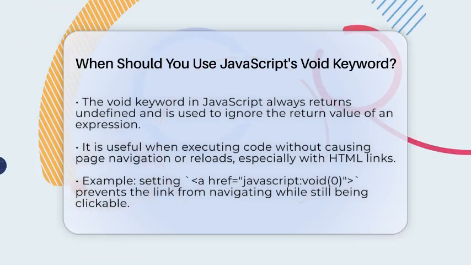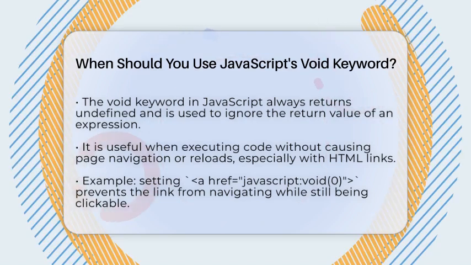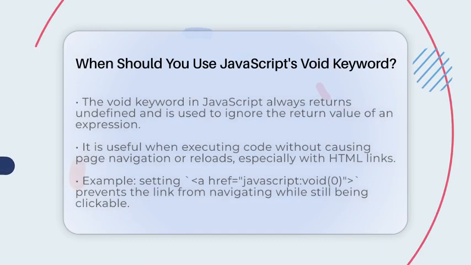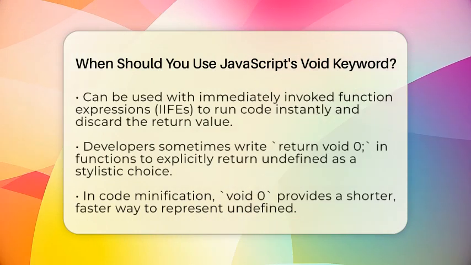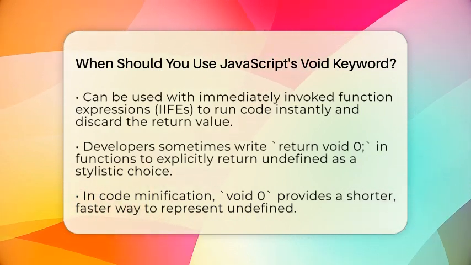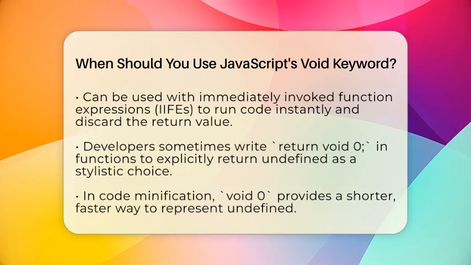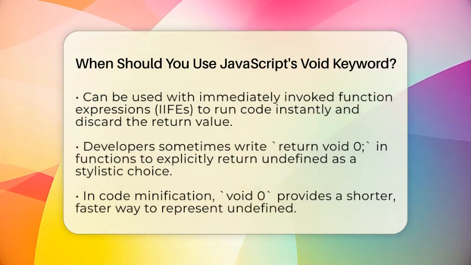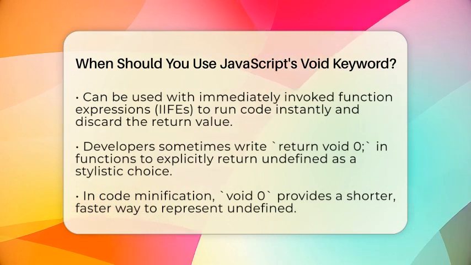One common use is with HTML anchor tags. When you have a link that triggers JavaScript code, like clicking a button, you might not want the page to reload or navigate. Instead of using a regular href that points to a URL, you can set href to javascript:void 0. This makes the link clickable and focusable, but it stops the browser from navigating or refreshing. For example, if you write href equals javascript:void 0, onClick equals alert, clicking it will show the alert but won't reload the page.